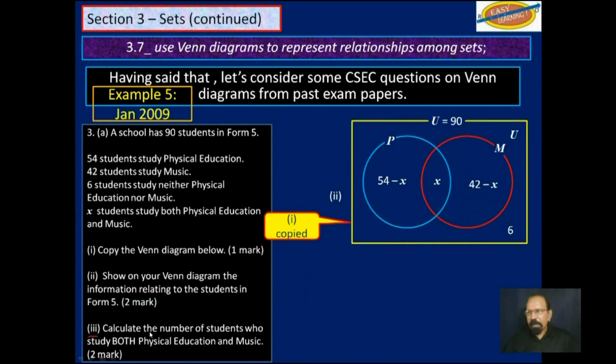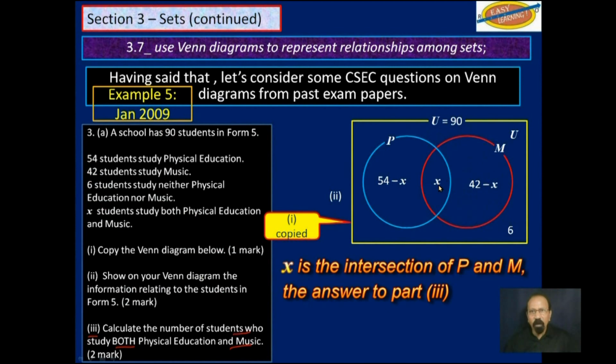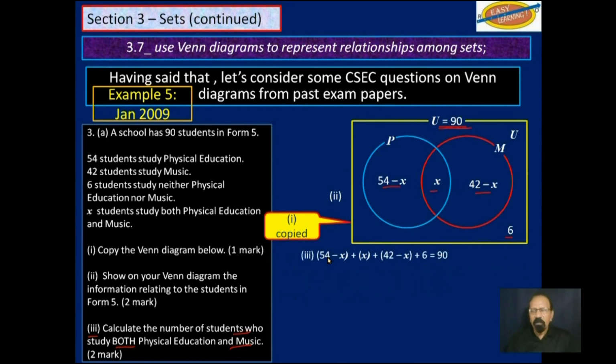Part 3, calculate the number of students who study both physical education and music. In other words, form an equation with X and solve it. So we need an equation with everything in here, and it must be equal to 90. So we will add that, and put it equal to 90. So 54 minus X plus 42 minus X plus 6 equal to 90. We will solve this equation to find X. And when we solve it, we get X is equal to 12.